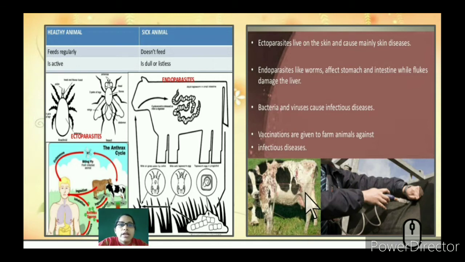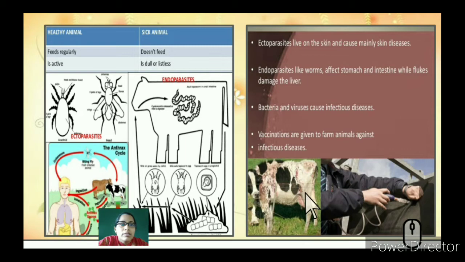So how can you understand if a cattle is healthy or not? You can see here that a healthy animal will feed regularly and is very active. A sick animal will not have any food and is dull. So you can see what is the cause, because they will be infected by certain parasites.